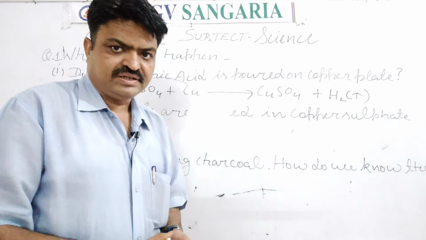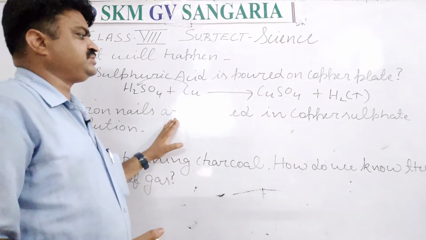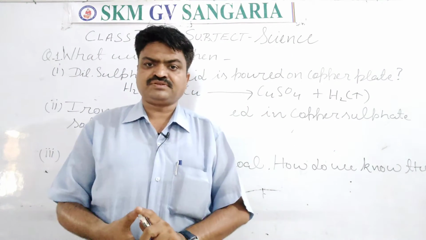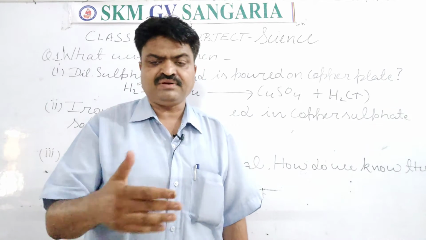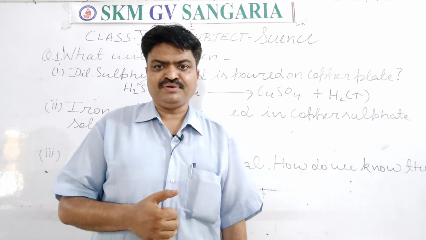Now we come to the next question. In this, students, iron nails are placed in copper sulfate solution. Now what is copper sulfate solution, students? Copper sulfate solution is a solution that has a blue color, royal blue, we can say.